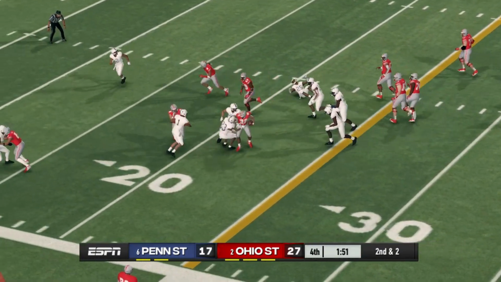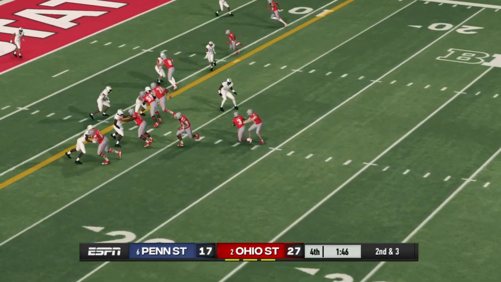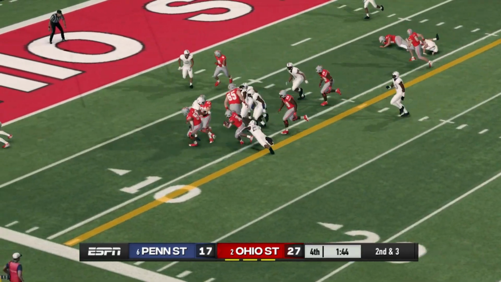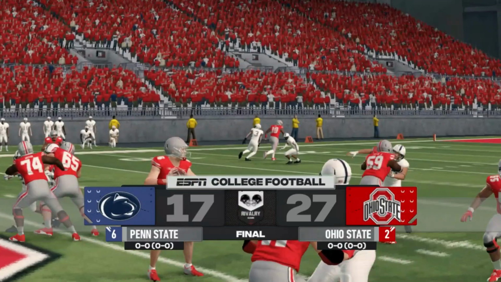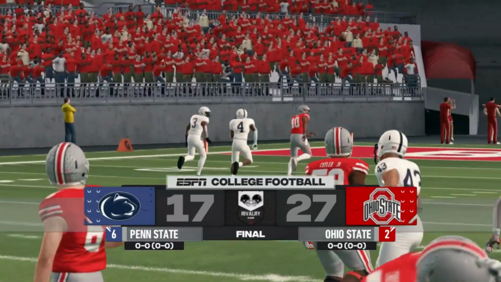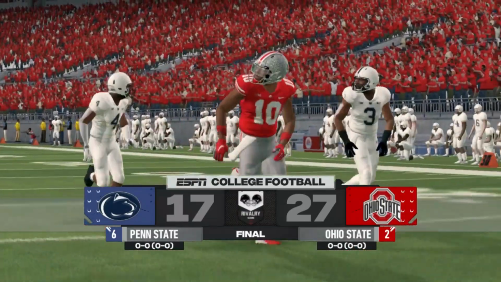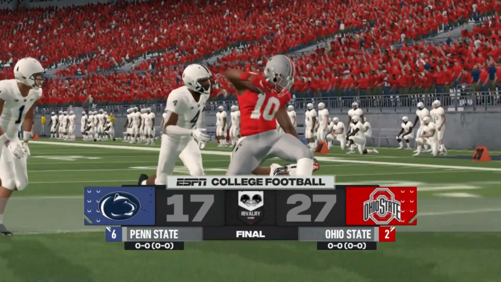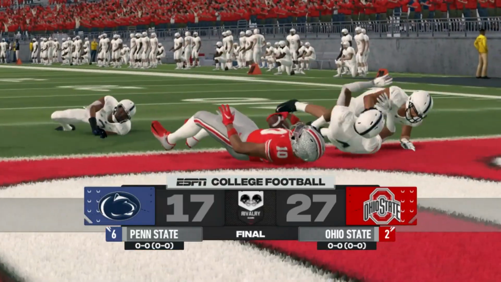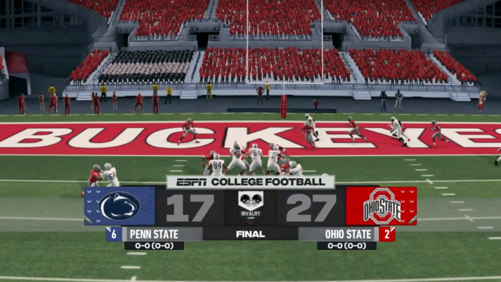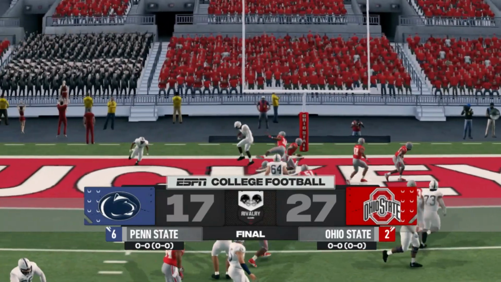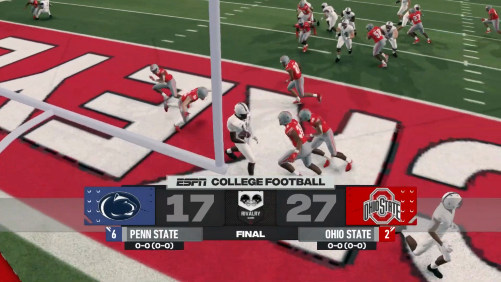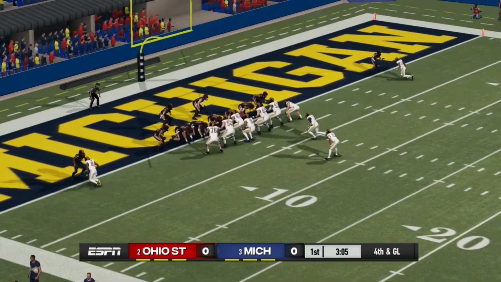And Ohio State, they just go right down the field, pick up a 1st down here, another 1st down here, and that's going to allow them to run the clock out. Ohio State will win it 27-17. So a lot of missed opportunities, a lot of chances for Penn State in this game, and they just couldn't capitalize. Ohio State's defense played really, really well and came up with a lot of big stops. So that means we've got the championship game, Ohio State versus Michigan.